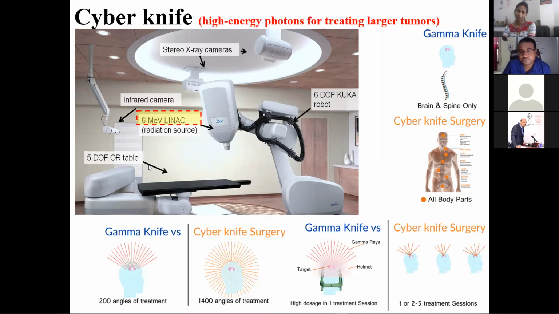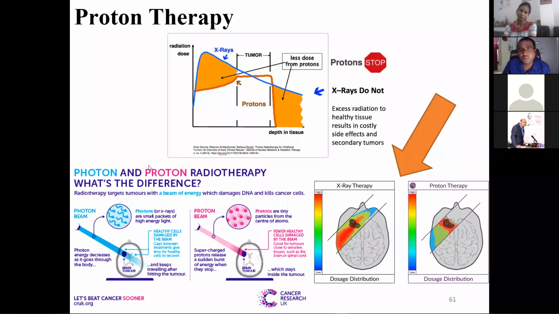Now another one comes, and that is a very important one, proton therapy. You can see how gamma and proton interact with matter. If we draw a picture of dose versus depth, in the case of gamma, it will look like this. This is gamma. Now let us draw it for the proton, which is a charged particle.